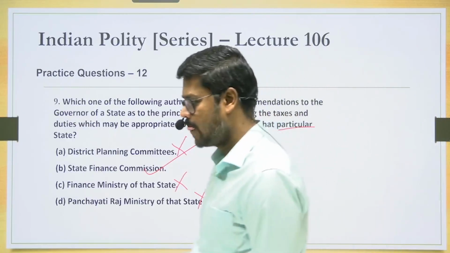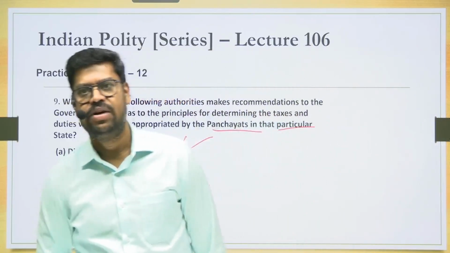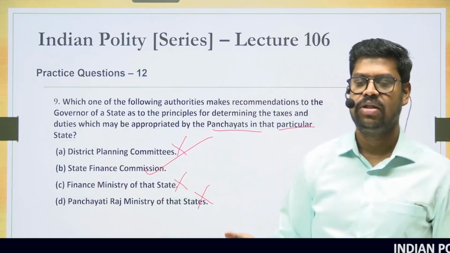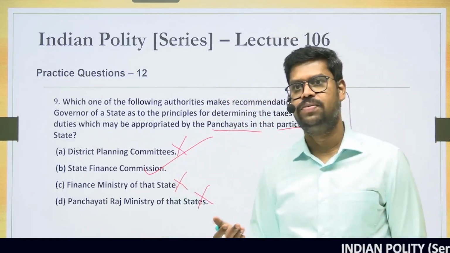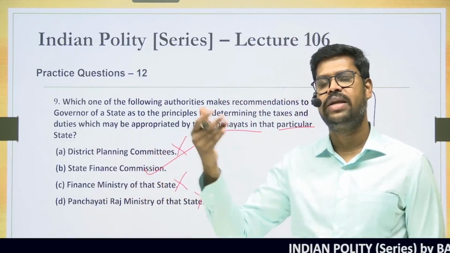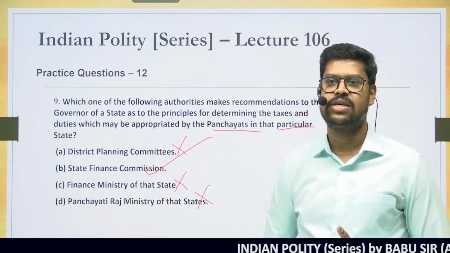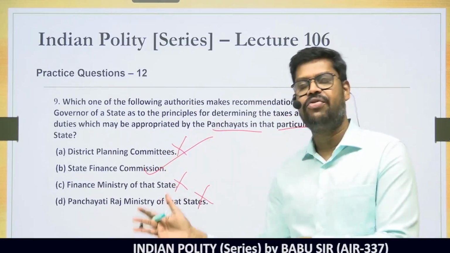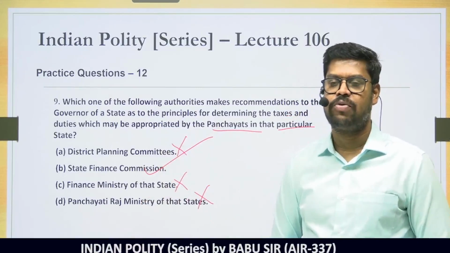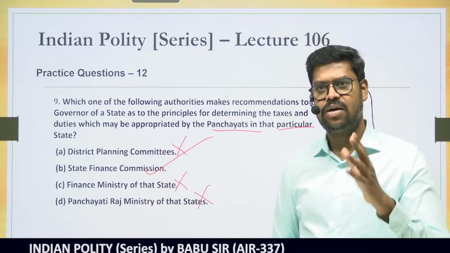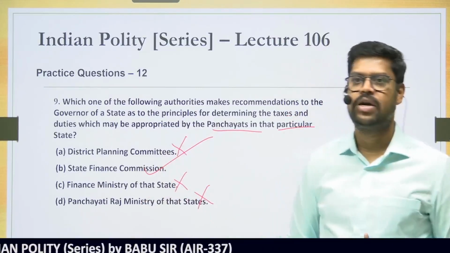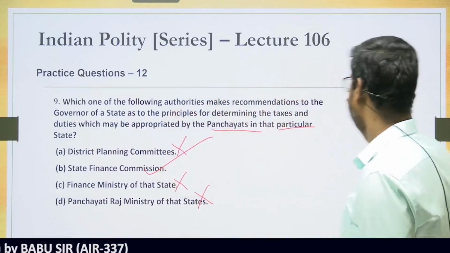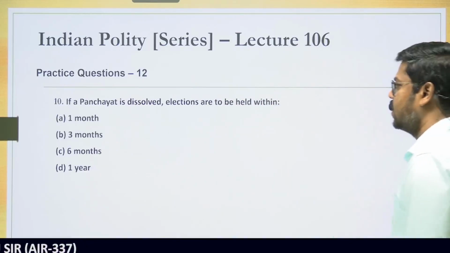We have already seen that. In fact, the 73rd Constitutional Amendment Act says that within 1 year after the Act was introduced, in every state there should be a state finance commission which is appointed by the governor. And thereafter every 5 years a state finance commission has to be appointed by the governor. Their membership and their qualification will be determined by the law that is passed by the concerned state legislature. So the answer in this case is option B. B is the right answer.